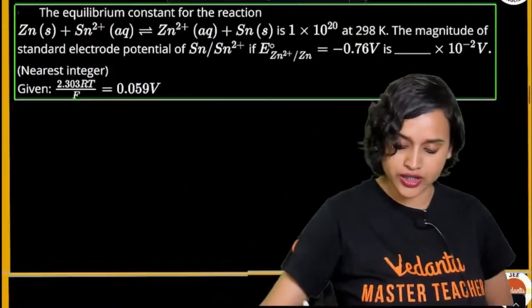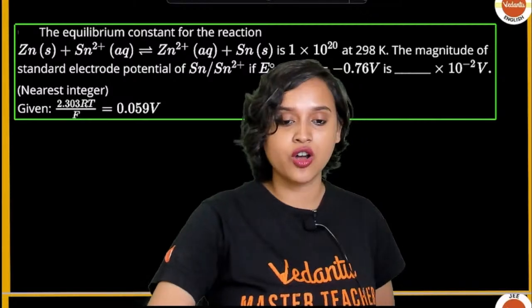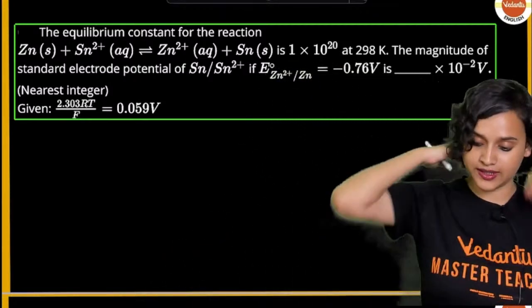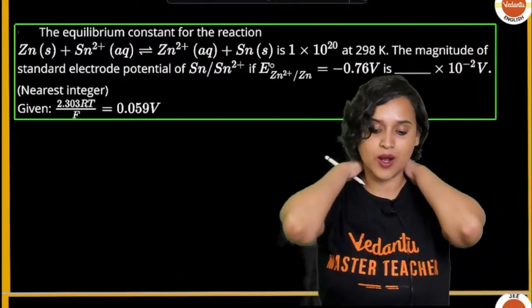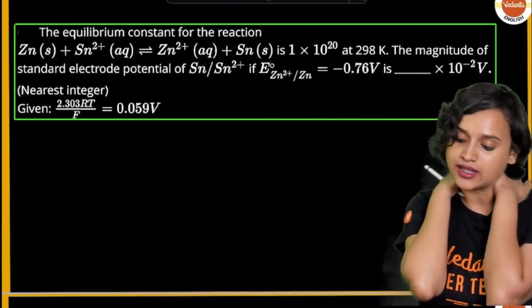Alright guys, moving on to the next question now. The equilibrium constant for the reaction Zn plus Sn2+ forming Zn2+ plus Sn is 1.1 multiplied by 10 to the power 20 at 298 Kelvin.